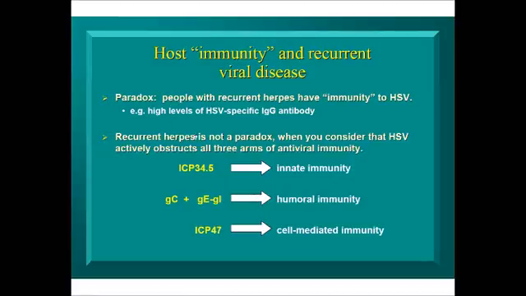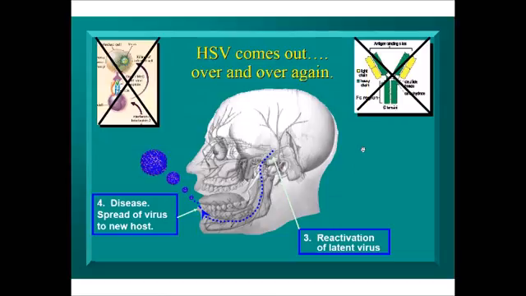So basically, recurrent herpes is not really a paradox when you consider that HSV actively obstructs all 3 arms of the antiviral immune response. And so the basic picture that emerges is that this virus, once it's latent, can, at the time it chooses the right stressor, reactivate, make new infectious virions, and create a 2 or 3 day window of opportunity for it to reach the skin and be asymptomatically shed and reach the next person, which explains why 4 billion people on Earth are infected with HSV1 or HSV2, or both.